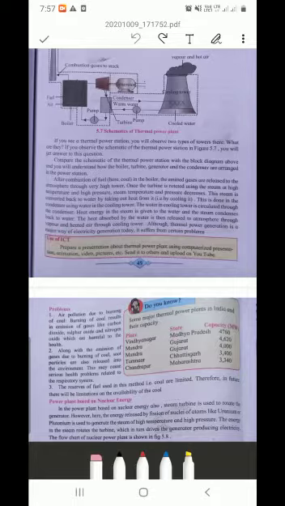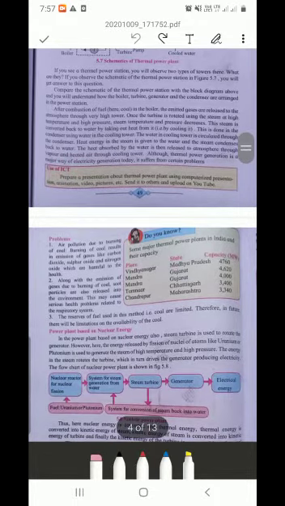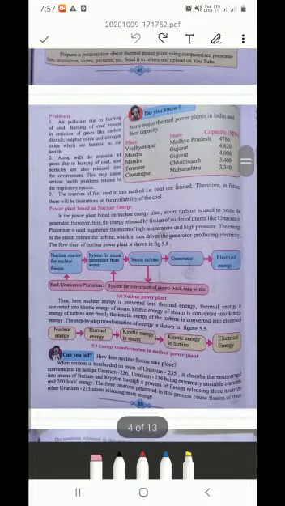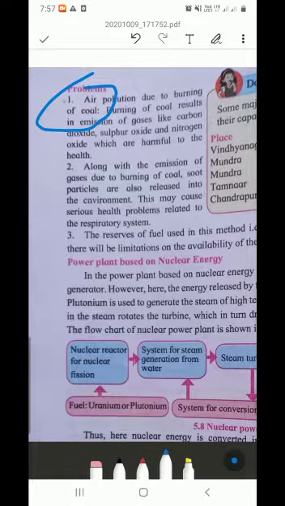Although thermal power generation is the major way of electricity generation today, it suffers from certain problems. Yes, it suffers some problems also. So what are the three most important problems you can see here? First, air pollution due to burning of coal.